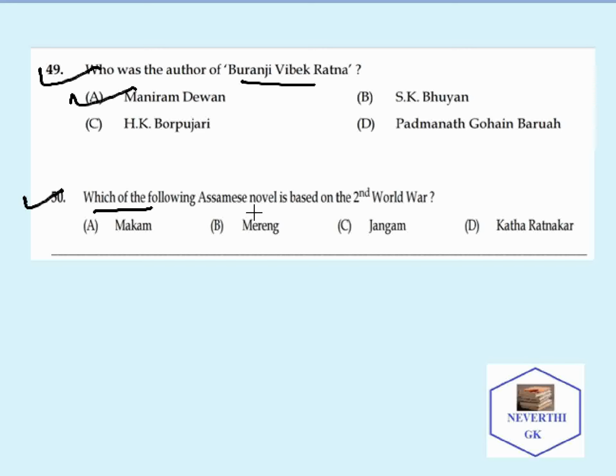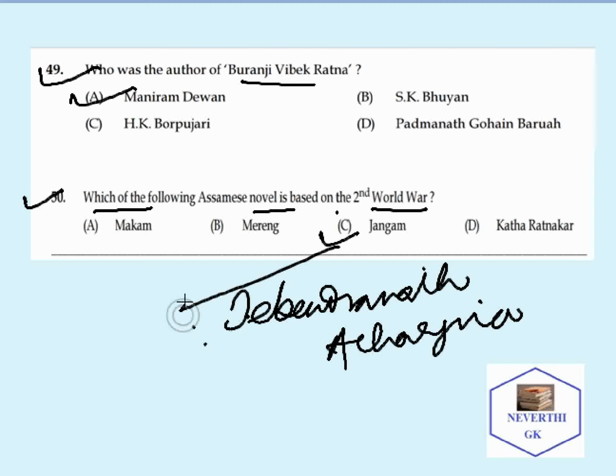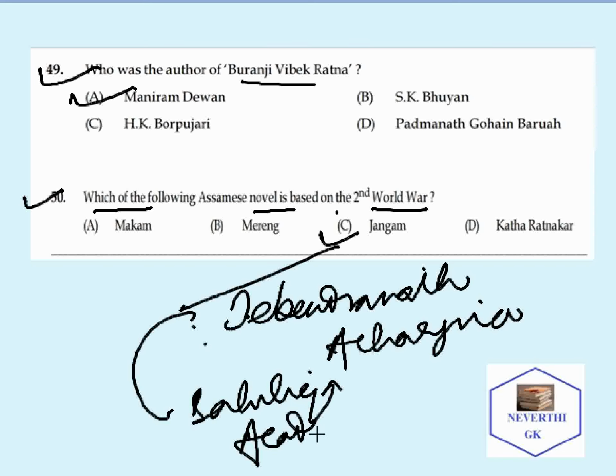Which of the following Assamese novels is based on the Second World War? The correct answer is Jangam. Jangam was authored by Debendranath Acharya, and for this book he won the Sahitya Akademi Award in 1982.